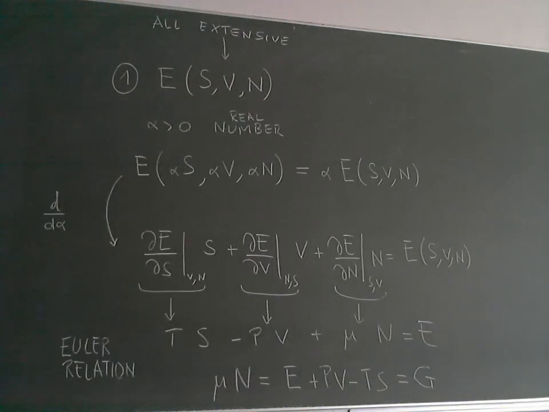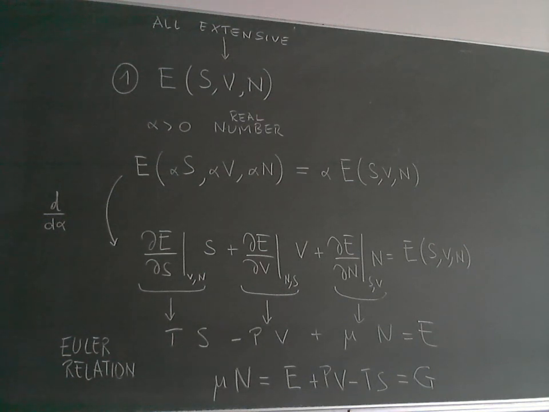So we have seen that the first relation contained energy, entropy, volume, and number of particles. They are all extensive. So what does it mean? How can we see this extensivity mathematically? Let's consider alpha as a real positive number.